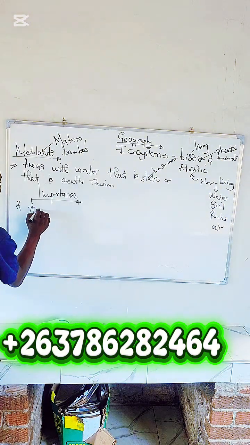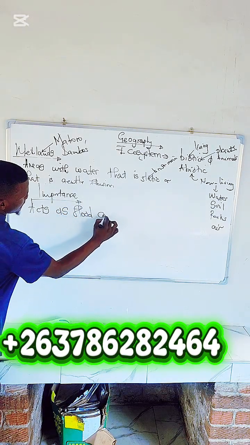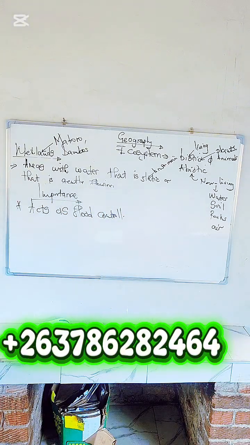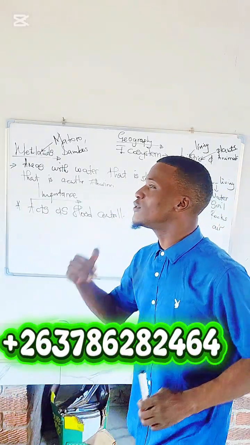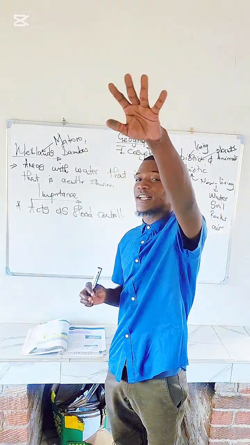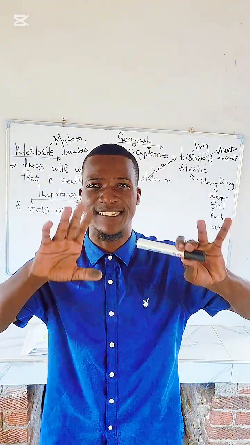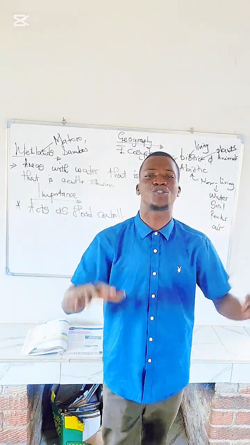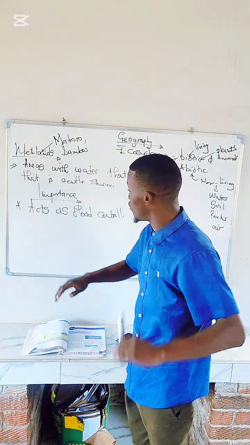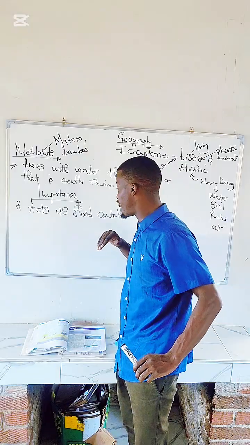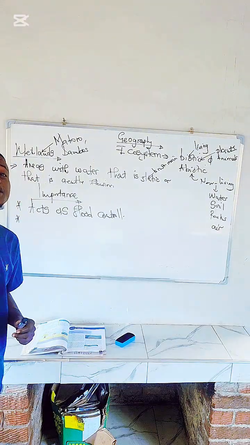Also, wetlands act as flood control. If floods come rushing and reach the wetlands, an area where the water is static and not moving, the floods stop. So wetlands also act as flood control.